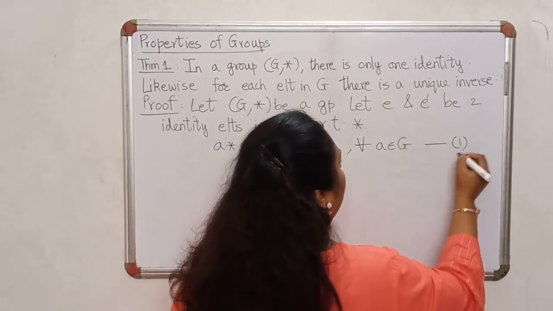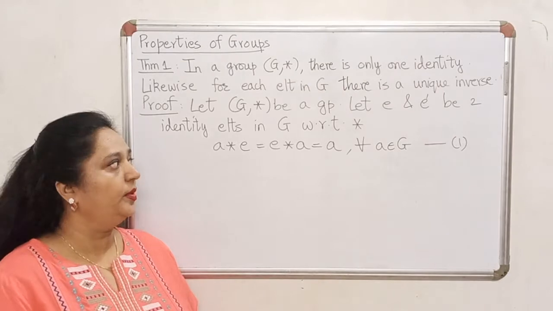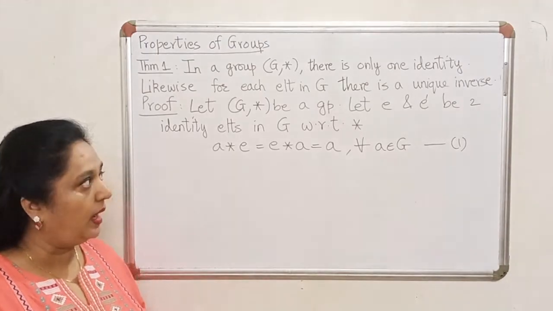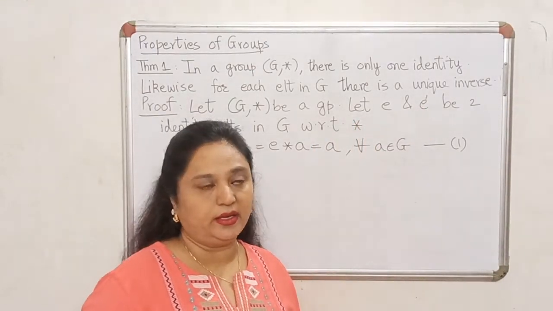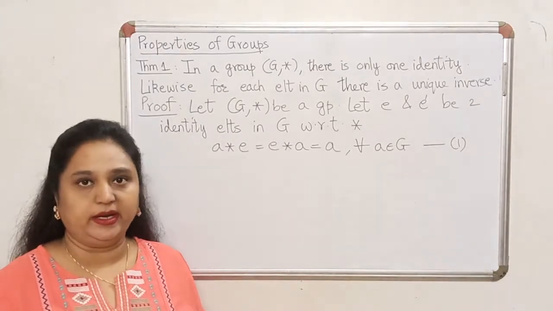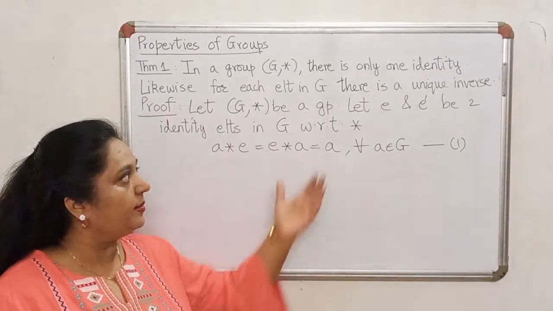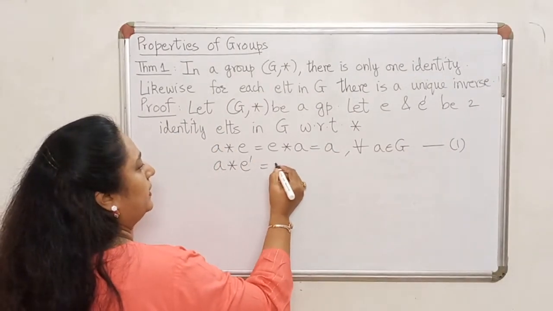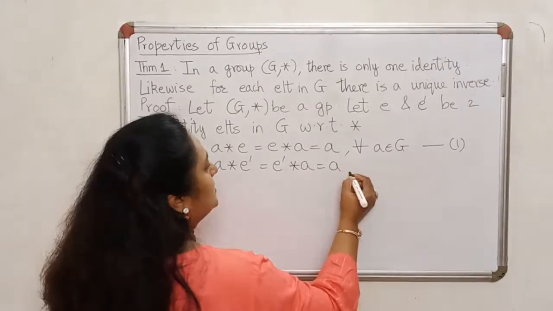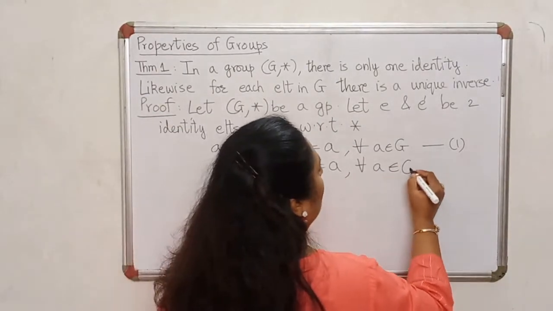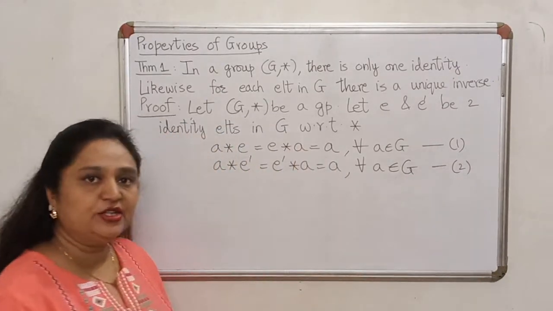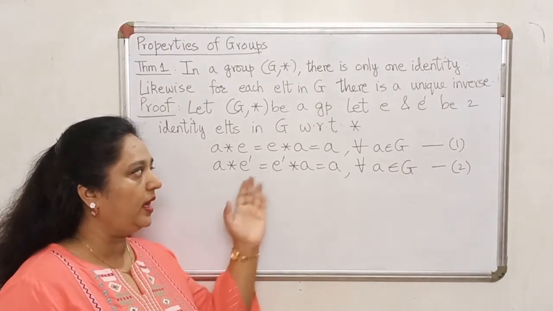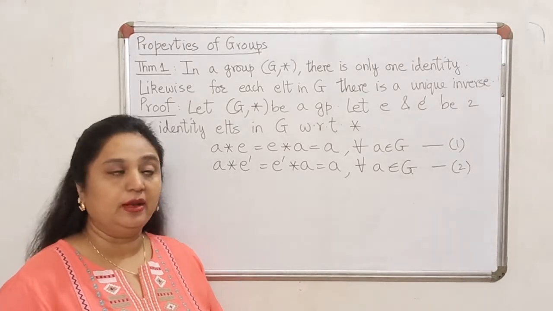So identity combined with every element of the group will give me exactly that element. Now I am also, in the same breath, saying that E dash is identity. Now if E dash is also going to be identity, it has to satisfy similar requirements. So every element combined with identity has to give me the same element once again. So since E dash is also identity, I have the same expectations from E dash. E dash combined with any other element of the group will give me the same element.